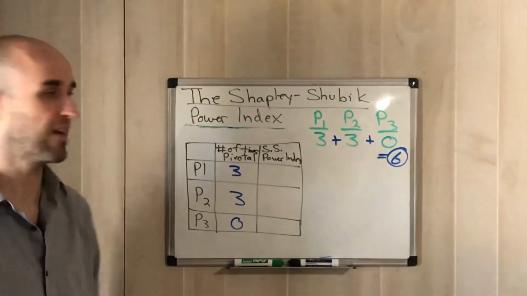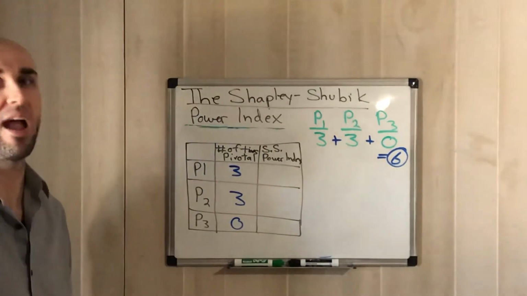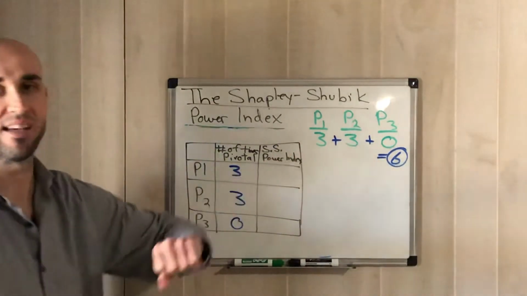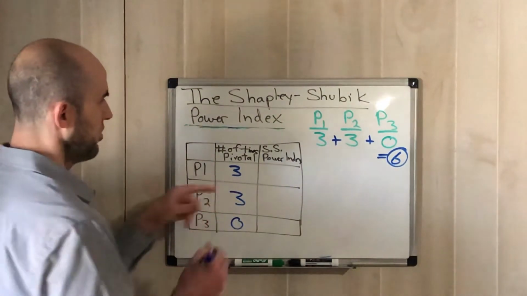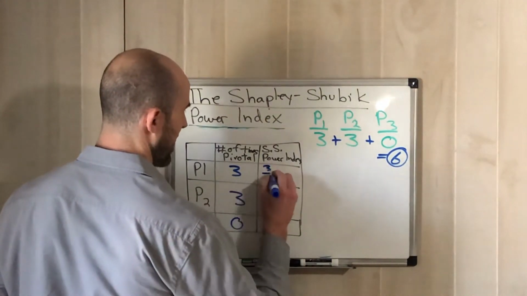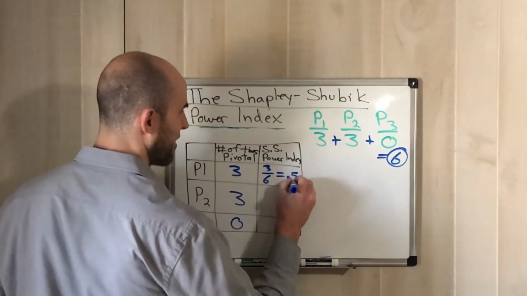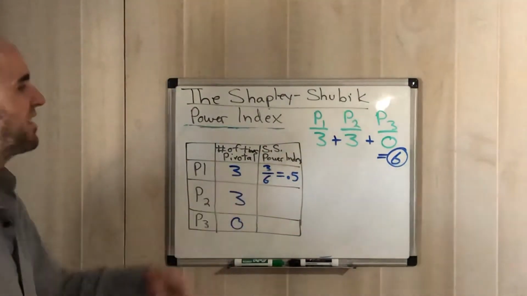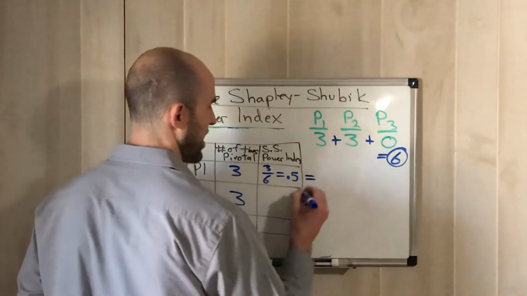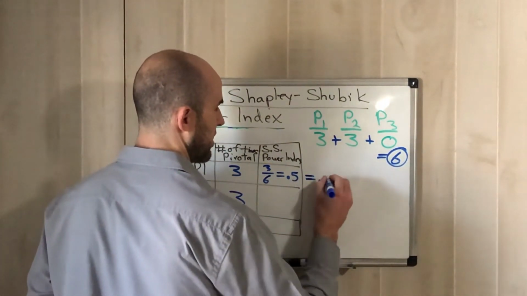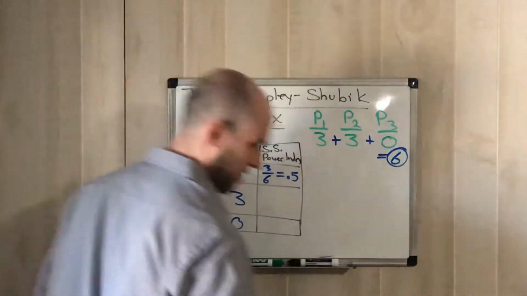That 6 is going to help us because in order to figure out the power index, we need to know how many times we ran this system, right? How many times we analyzed the sequences? We analyzed 6 sequences. To figure out the power index for player 1, all you have to do would be 3 divided by the total. 3 divided by 6 gives us 0.5. And now what we want to do is we want to change that 0.5 to a percent, right? So the way that you change it to a percent, let me put it over here.